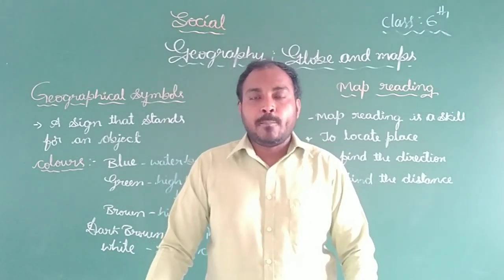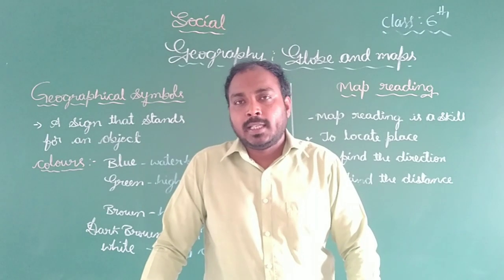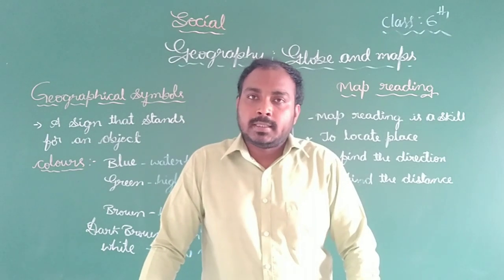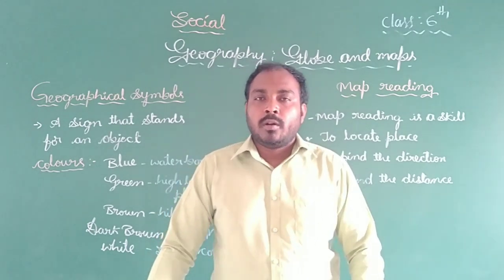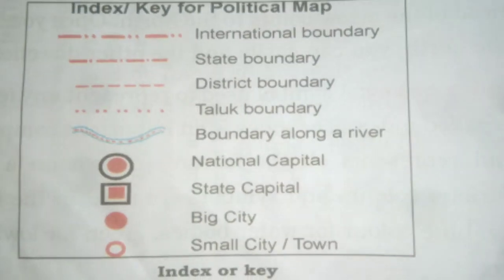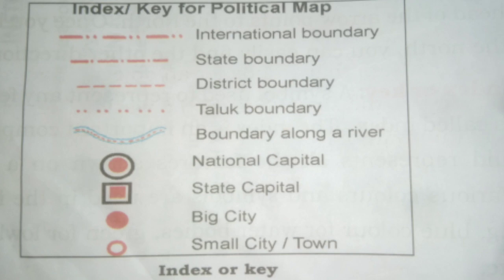And also a very important component is index. So what is the index? Indexes are nothing but symbols. So we use the symbols to locate the places. For example, as you are watching the picture, dear students, different keys and indexes are used in different kinds of maps. Now you are watching the index or key for a political map.